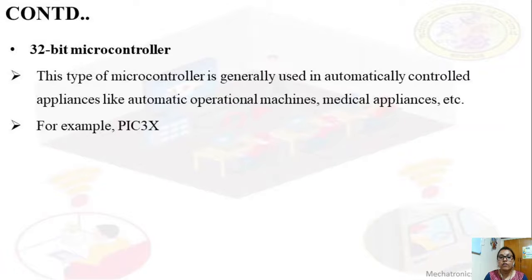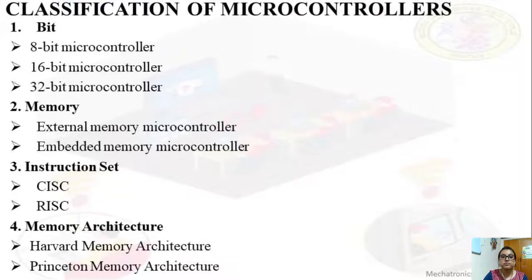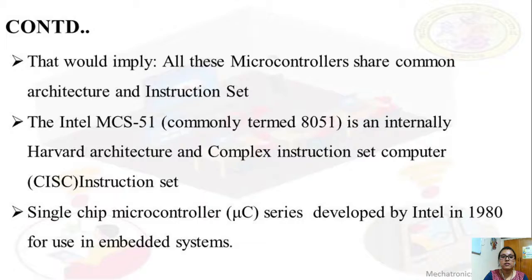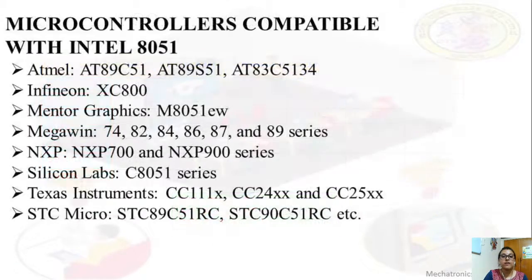An example is the PIC 3X microcontroller, where X stands for family. Like what we saw in 89XX, 89 is a family, and under 89 we have 8051, 8052, 8053, 8055. So XX stands for family.